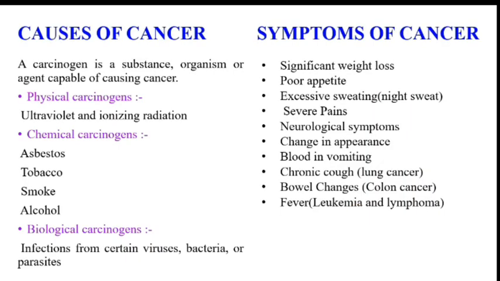Here are some causes and symptoms of cancer. A carcinogen is a substance, organism or agent which is responsible for cancer: physical carcinogen, chemical carcinogen, biological carcinogen. Some symptoms of cancer are significant weight loss, poor appetite, excessive sweating, severe pain, neurological symptoms, change in appearance, blood in vomiting, chronic cough, bowel changes and fever.